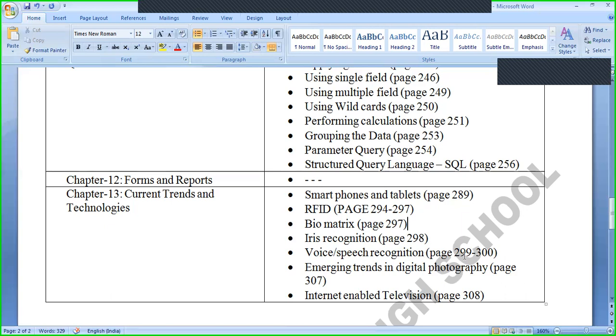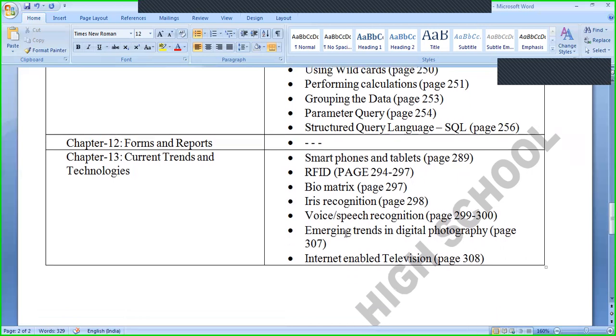Voice speech recognition, page number 299 and 300. You may have seen this in the mobile, the voice recognition. This topic is also excluded from the syllabus for examination purposes. Emerging trend in digital photography, page number 307, is excluded. And internet enabled television, page 308. You can call it smart television. This is also excluded from the syllabus for examination purposes.